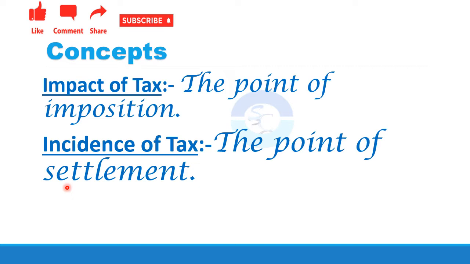When it comes to an example, the retailer is considered to be the impact of tax and the buyer is considered to be the incidence of tax, because the retailer is actually liable to pay the tax, but he is not paying the tax and is shifting that burden to the buyer, and the buyer is the final point where the tax is being settled, and he is considered to be the incidence of tax.